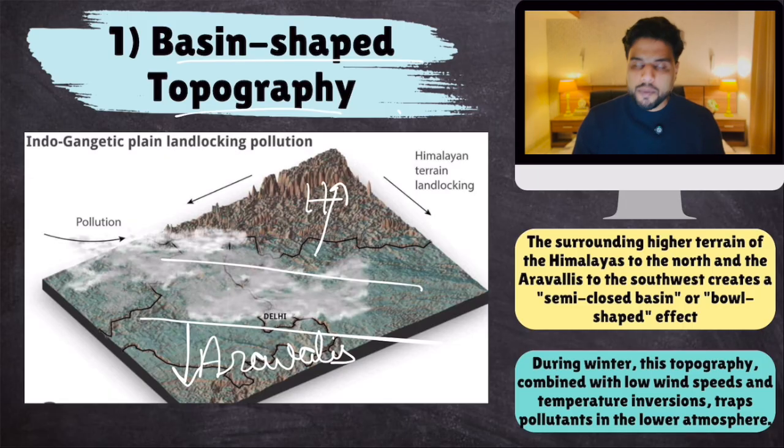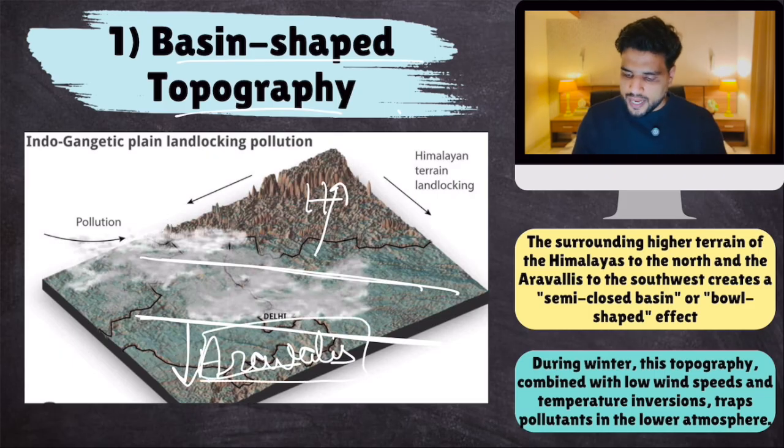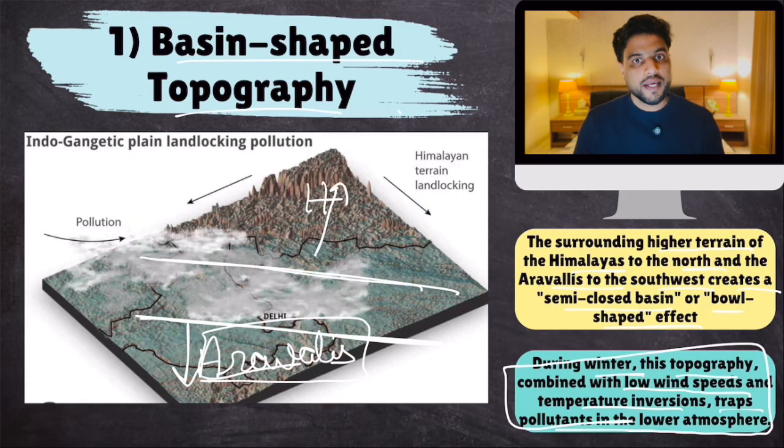So the air gets trapped because of the basin shape of this entire region, Delhi and the northern plains, trapped between the lofty Himalayas and the not so lofty yet significant barrier, the Aravallis. The surrounding higher terrain of the Himalayas to the north and Aravallis to the southwest creates a semi-closed, bowl-shaped effect, which traps the air. During winter, this topography combined with low wind speeds and temperature inversions traps pollutants in the lower atmosphere. Pollutants are trapped, air quality is worsened. We'll talk about temperature inversion and all these factors. So this is factor number 1.